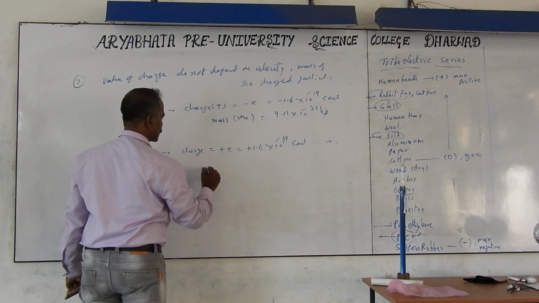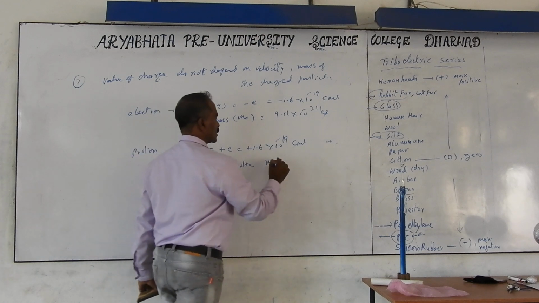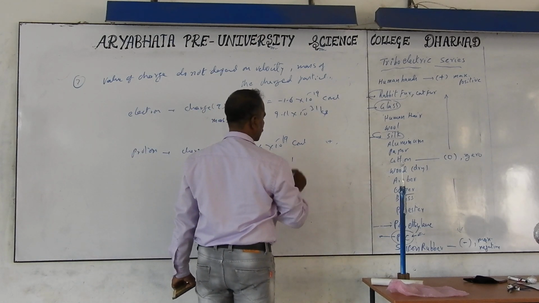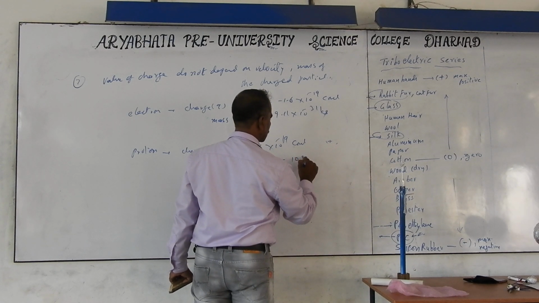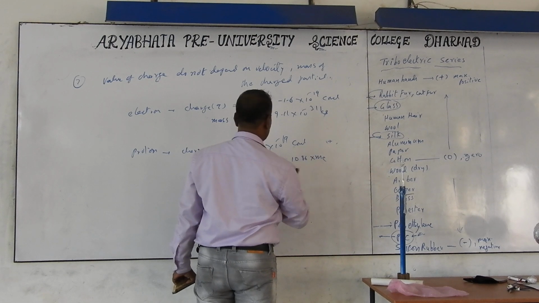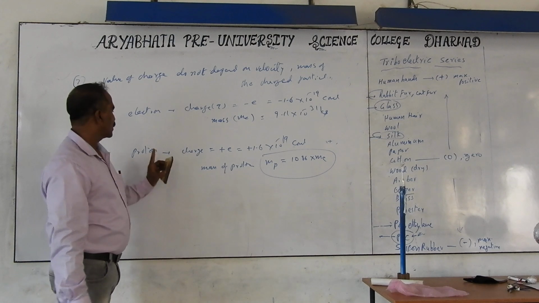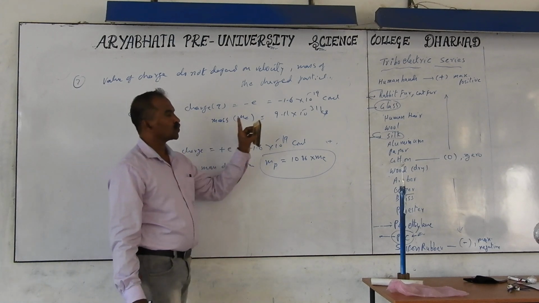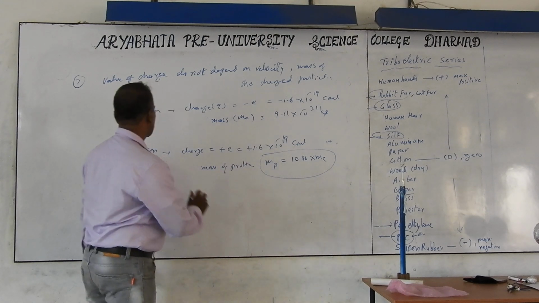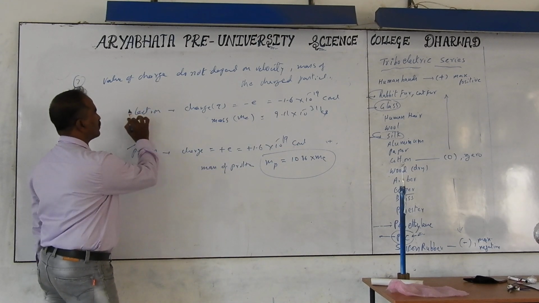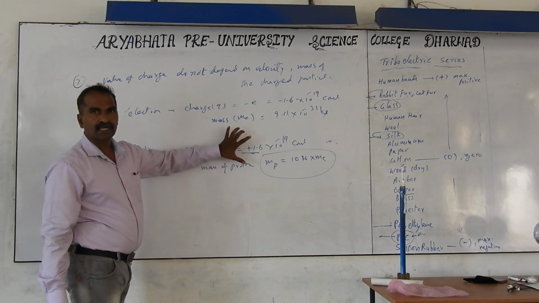And mass of proton is approximately 1836 times mass of the electron. Mass is very high for this proton. It is of the order of 10 to the power of minus 27, whereas this mass is 10 to the power of minus 31 kg. So that means if mass is more here, mass is less there, but charge is equal. Charge is in no way connected with the mass.